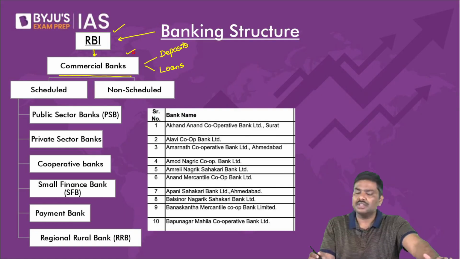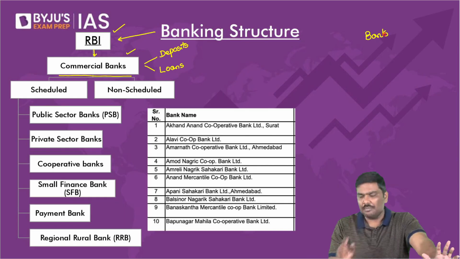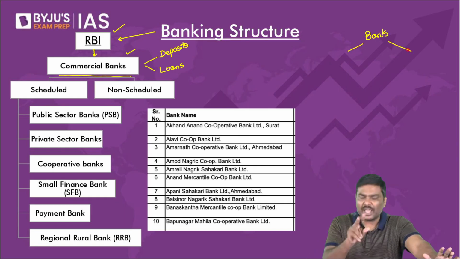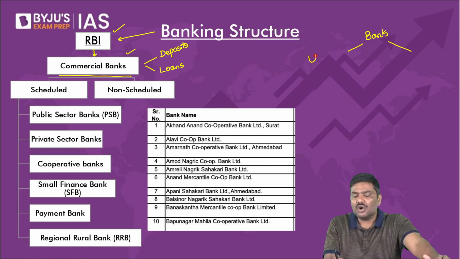Now, I am saying mainly involved again and again. Please understand this. Whenever you talk about a bank, you can distinguish between two types of banks. One is called a universal bank.